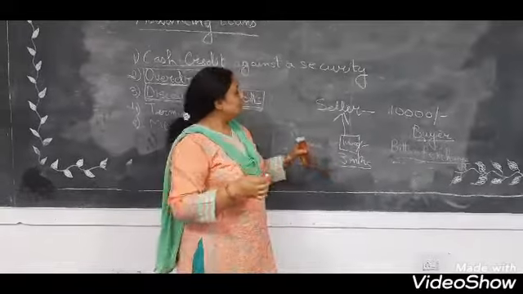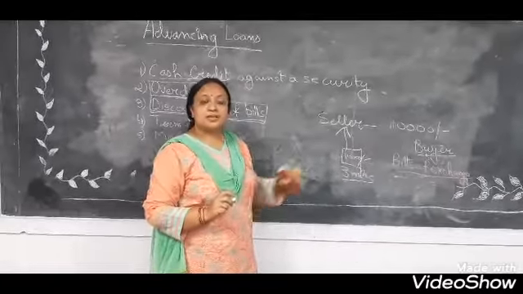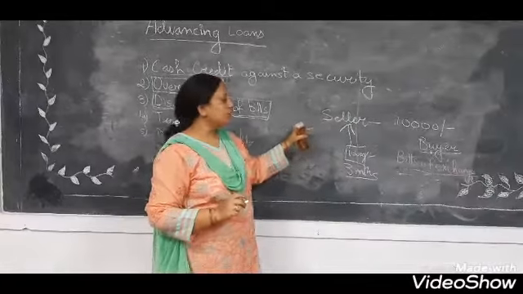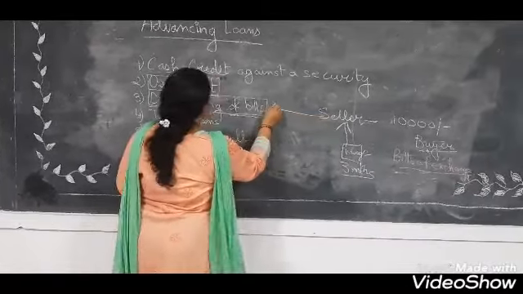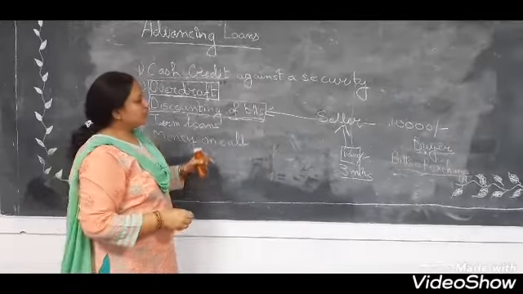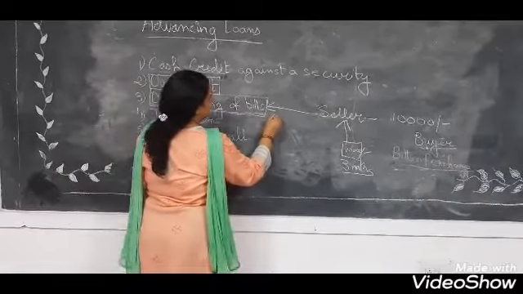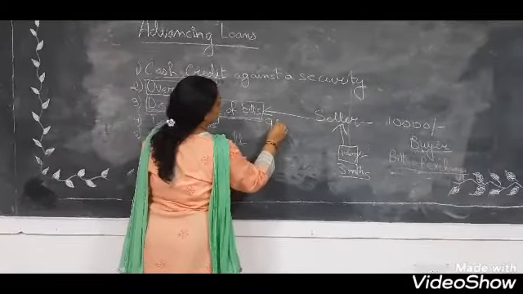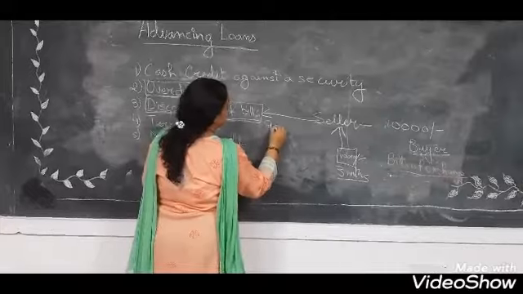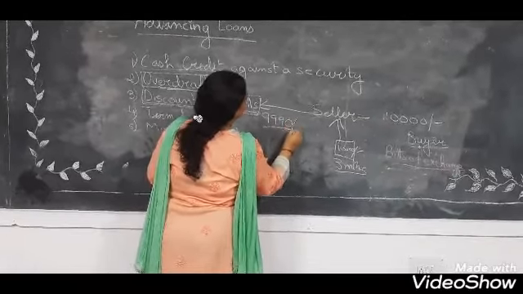Now something has happened, the seller wants this money now. So he requires the money. So what he will do, he will go to the bank and discount the bill. So the bank will get the bill discounted, and he will get something less than 10,000, say 9,090 rupees.